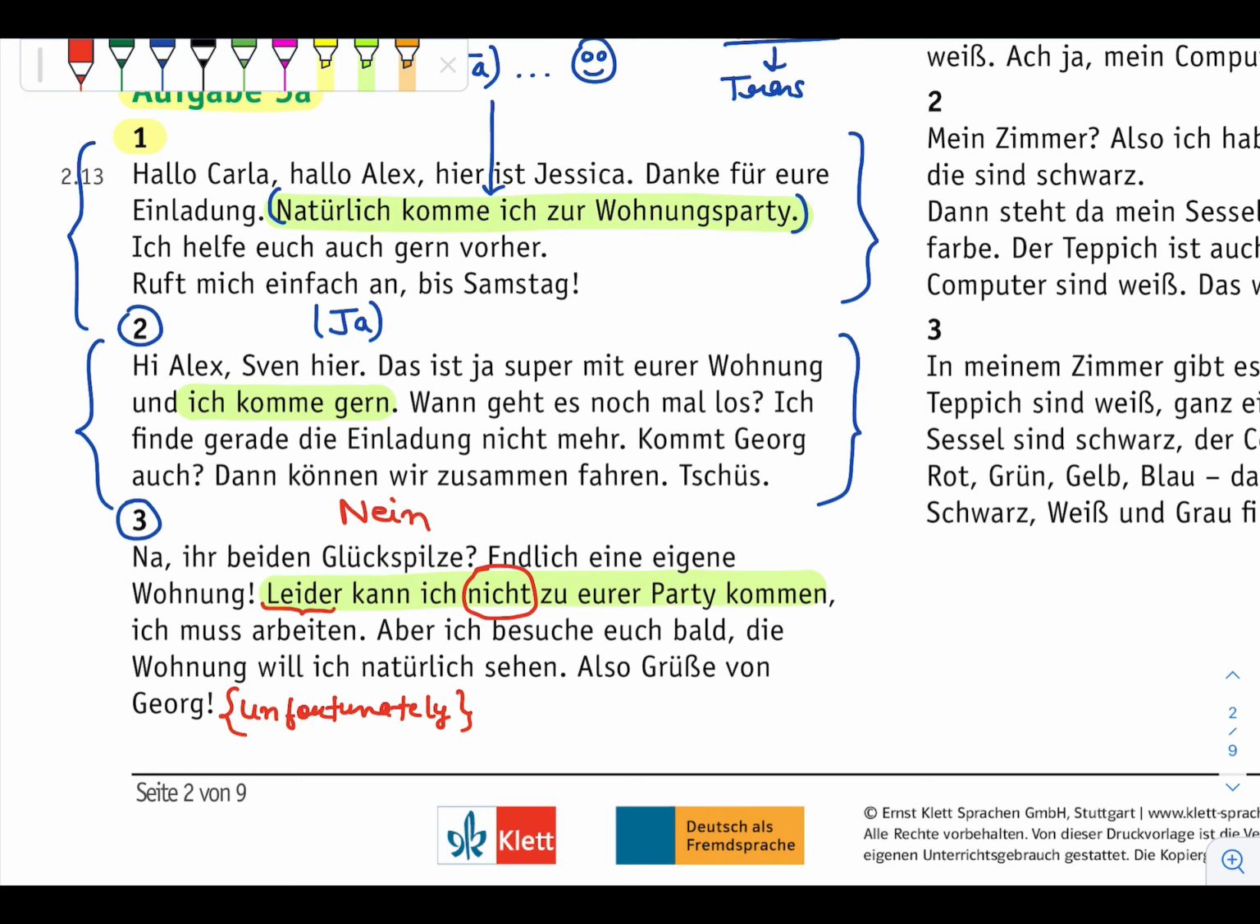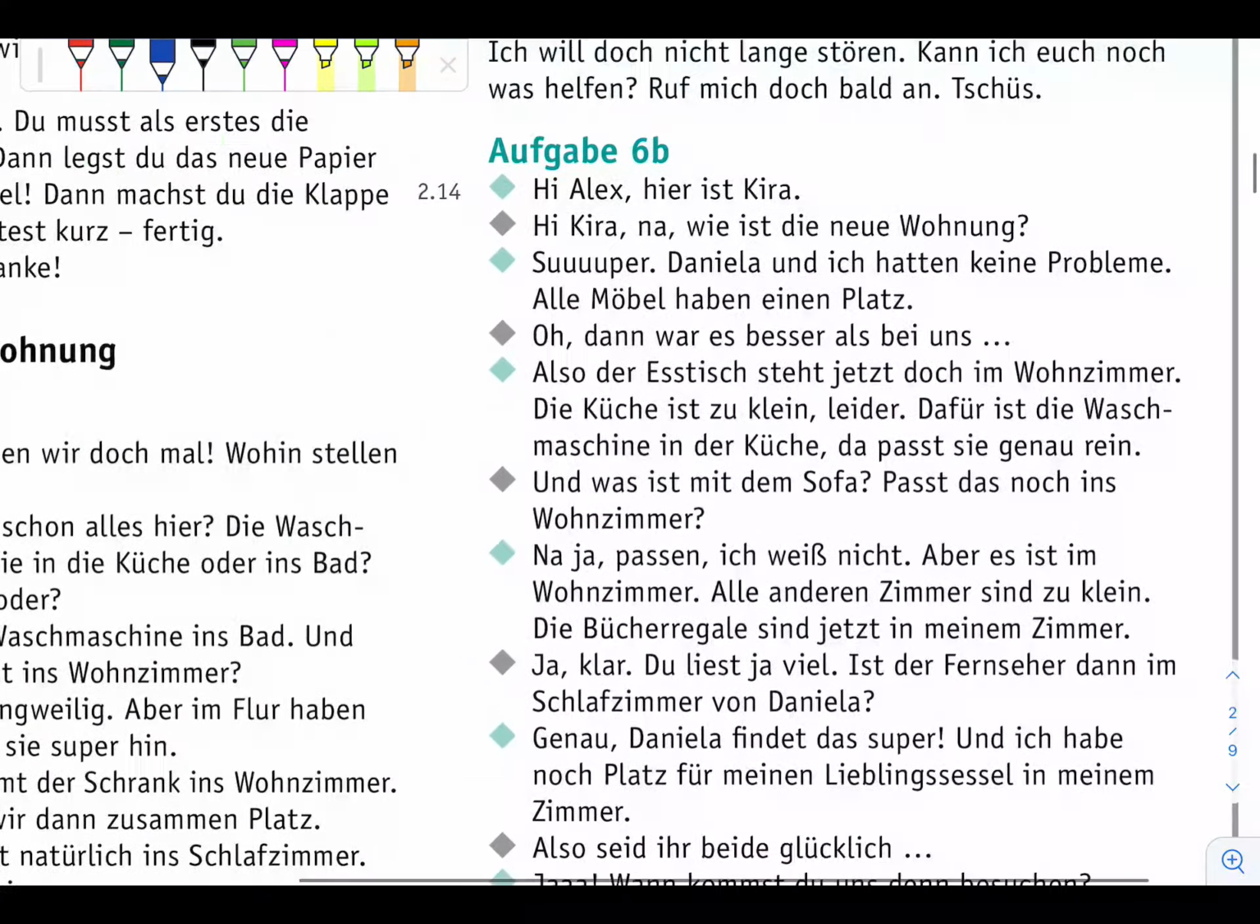Okay, leider kann ich nicht zu eurer Party kommen. And he also gave the reason, ich muss arbeiten. But still, if you are not able to hear this part and you know only this, then you can also mark the answer.